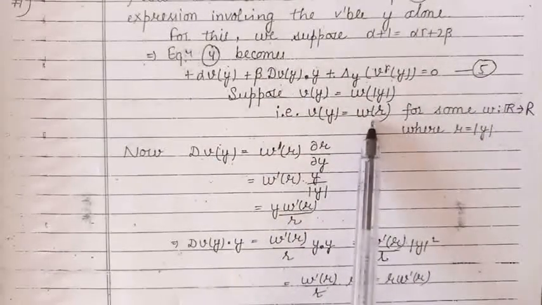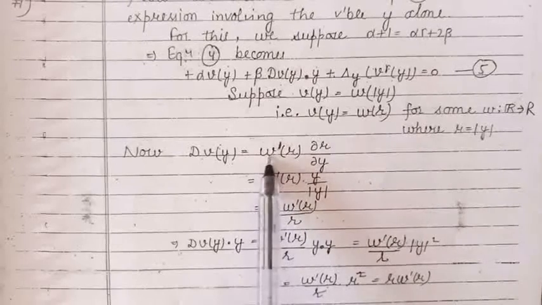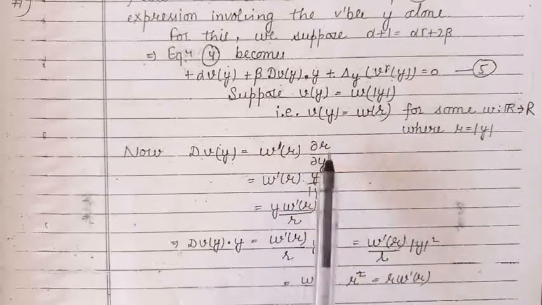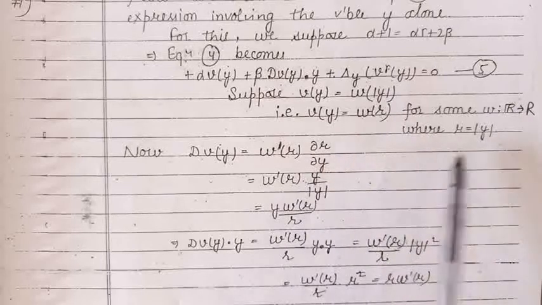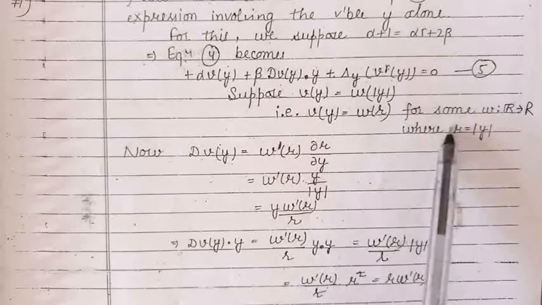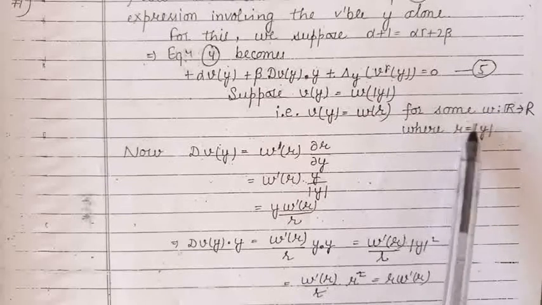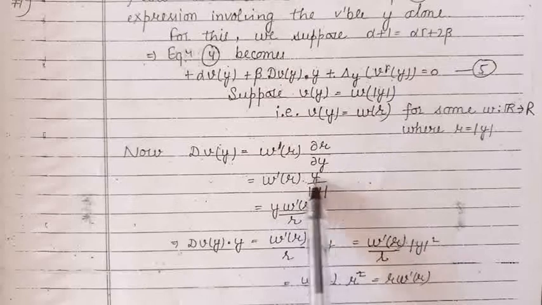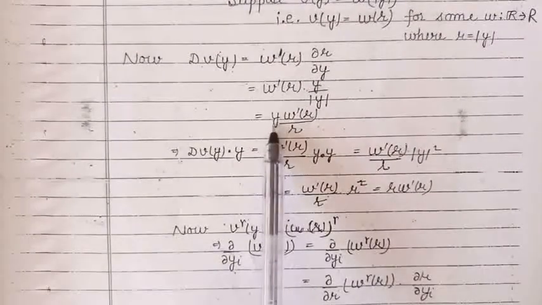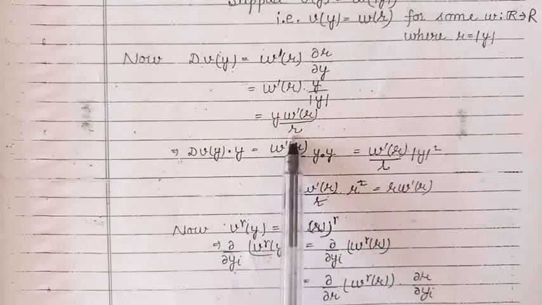So first of all, let us find dv. dv is given by derivative of w with respect to r into the partial derivative of r with respect to y. Now r is y mod, its partial derivative with respect to y is given by y upon y mod, the magnitude of y, that is r. So the value of dv becomes y into w dash upon r.